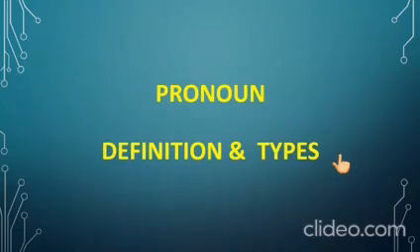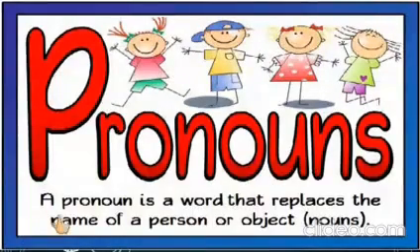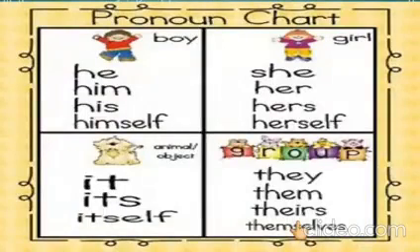So today we'll learn about pronoun, its definition and types. So let's learn what is a pronoun. A pronoun is a word that replaces the name of a person or object. Or we can say that a pronoun is a word that replaces a noun, because the name of a person or object is a noun. So if any word is replacing the name of a person, then that means it is replacing the noun.